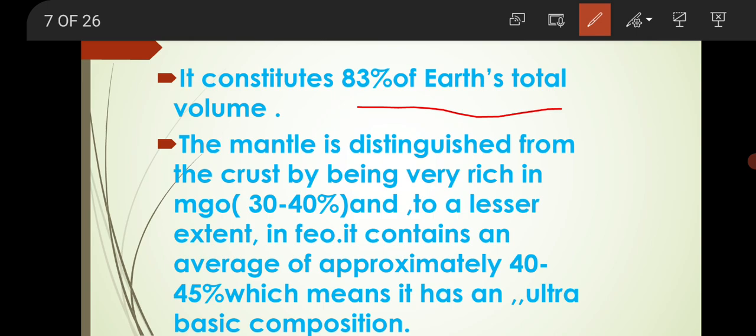It contains an average of approximately 40 to 45% silica, which means it has an ultrabasic composition. This means MgO rich in 30 to 40% and to a lesser extent FeO. This composition is directly ultrabasic composition. That's why it is distinguished from the crust. Two different compositions. Okay, ultrabasic composition.